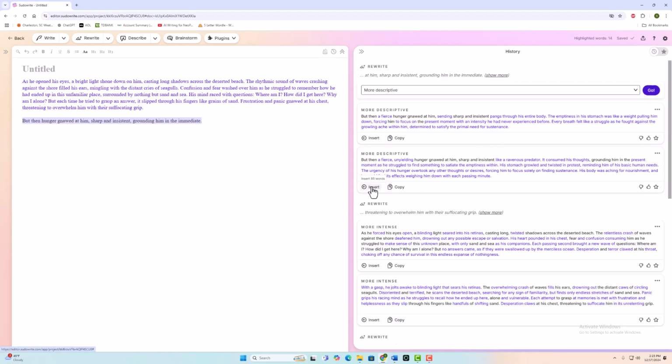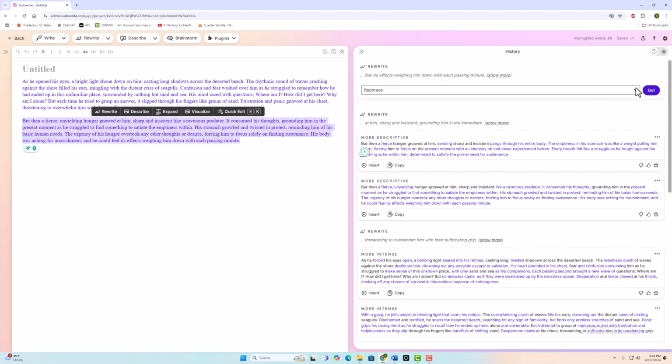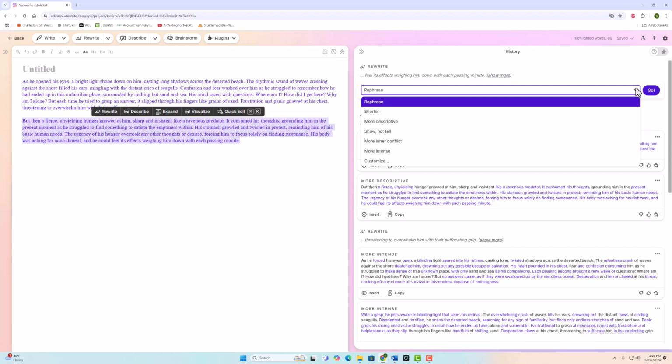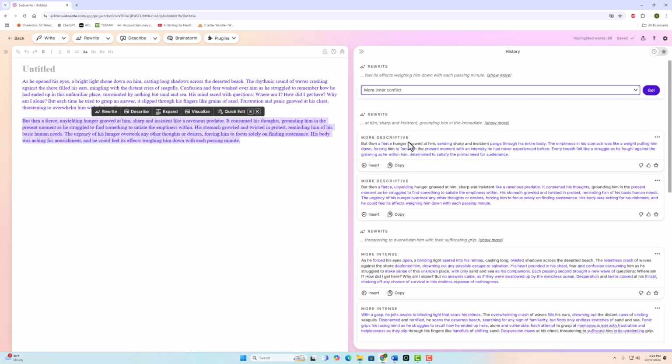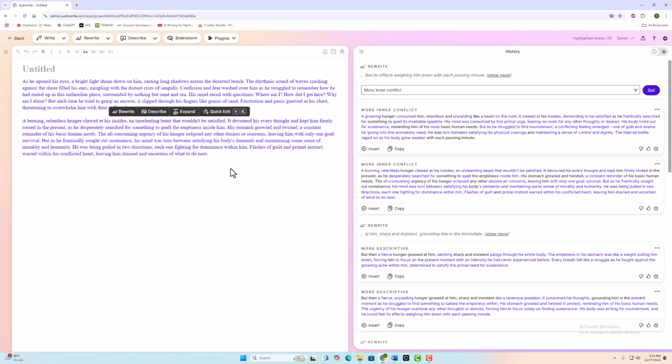I like the second one a little bit more, so I'm going to put that into our working document. And this time, just because I want to see what may happen, I'm going to take that more descriptive paragraph and make it with more inner conflict. So both inner conflict responses from Sudowrite were both, again, fairly good. I'm going to insert the second one into our working document.